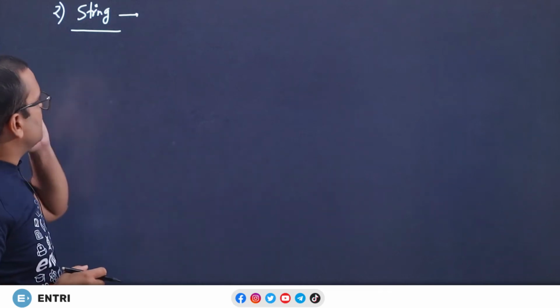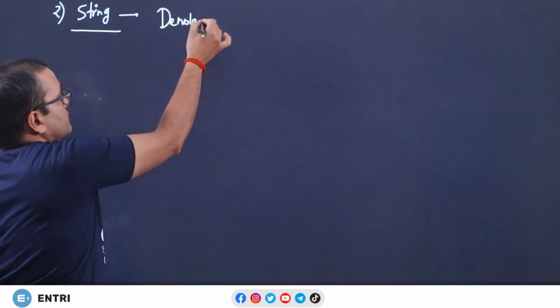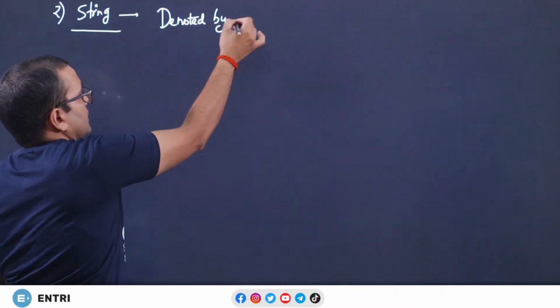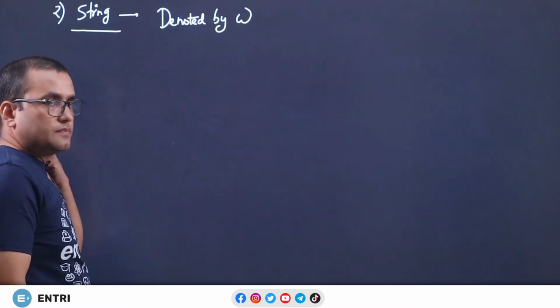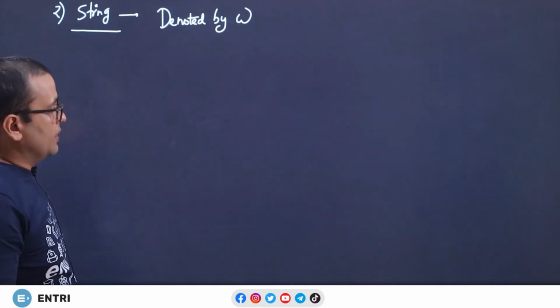So, next is a string, and it is denoted by this sign omega. A string is denoted by the sign omega.